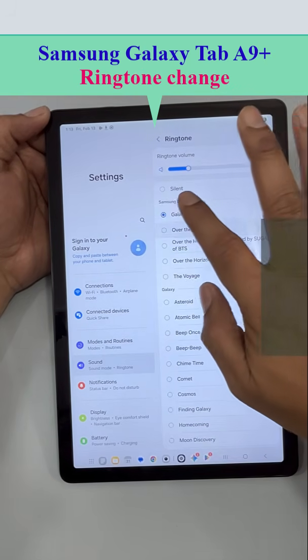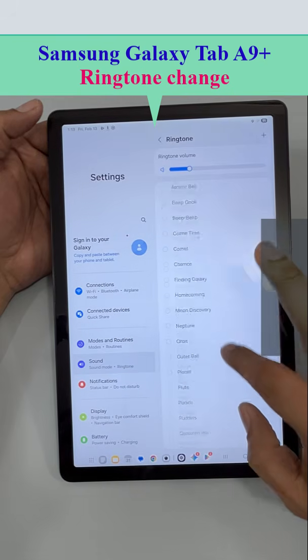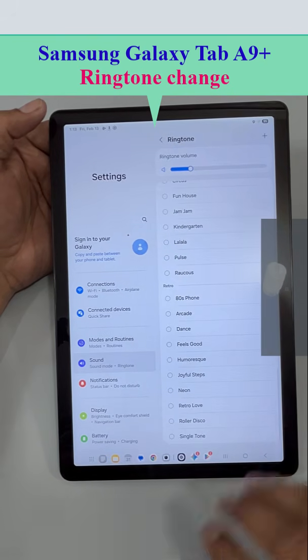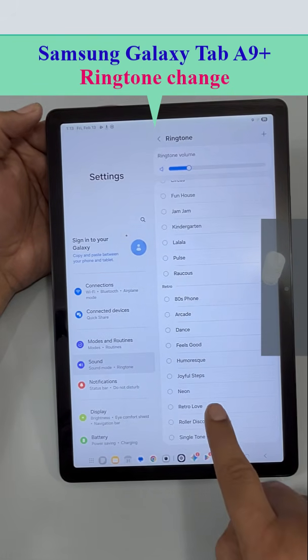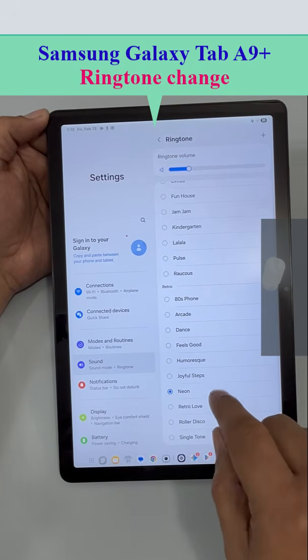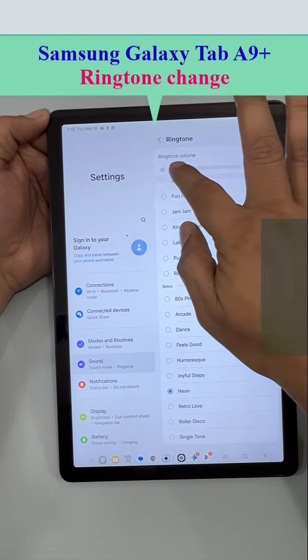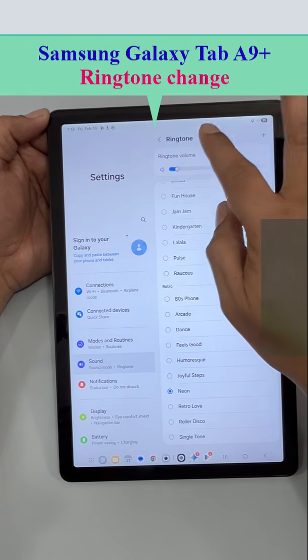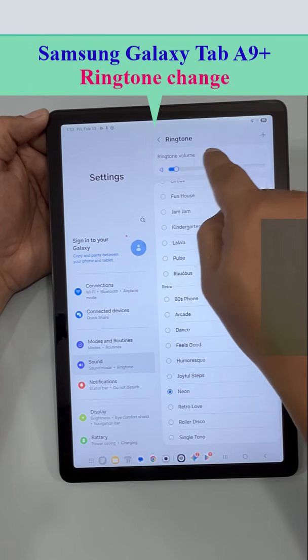You can pick your favorite one. Suppose I want to pick this one, so if we just pick this one, it would be my new ringtone. And from here you can change the ringtone volume.